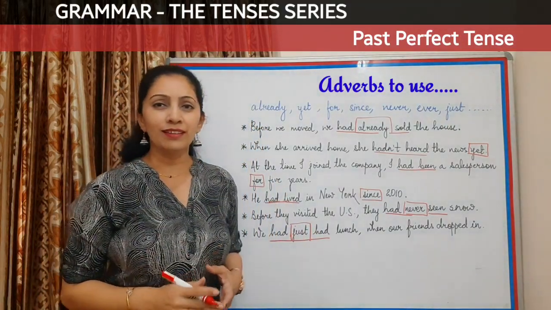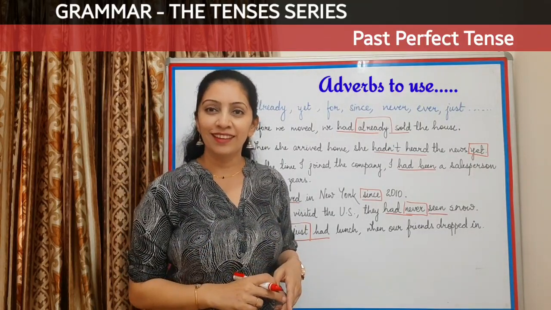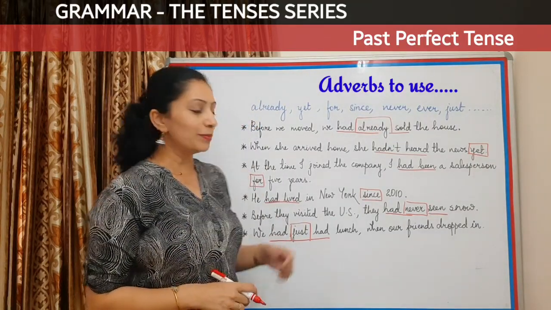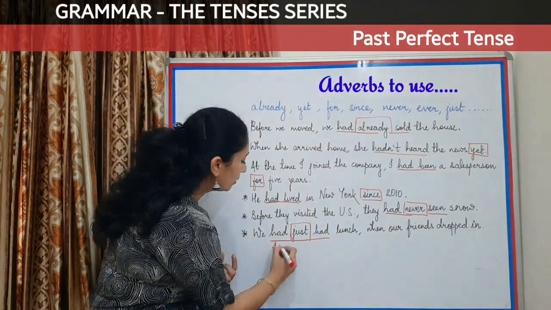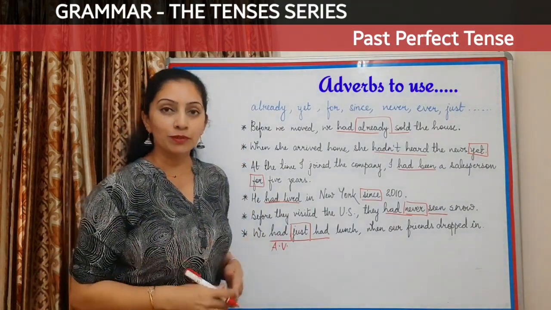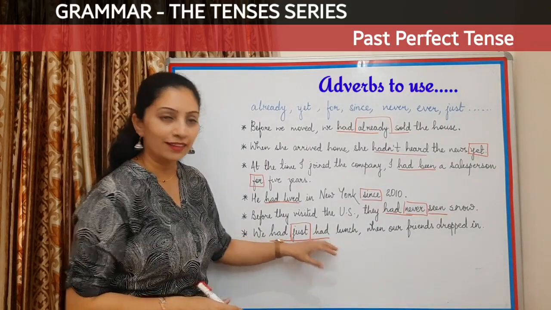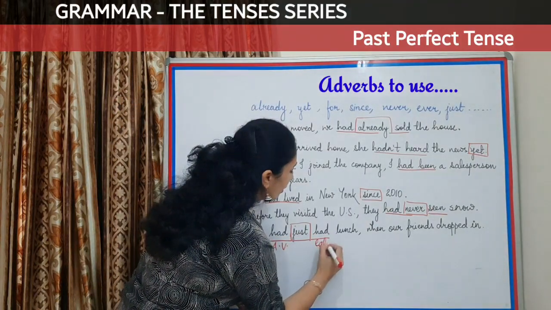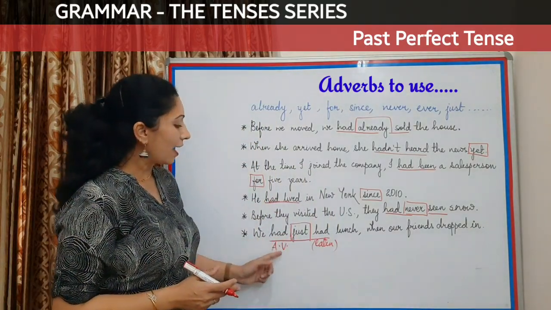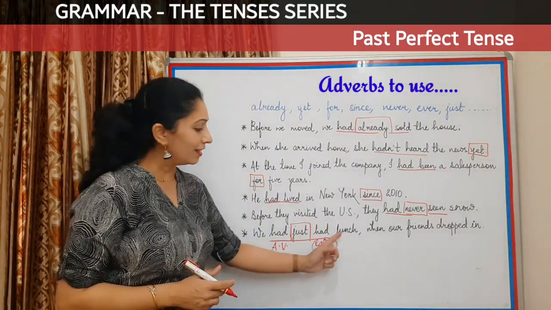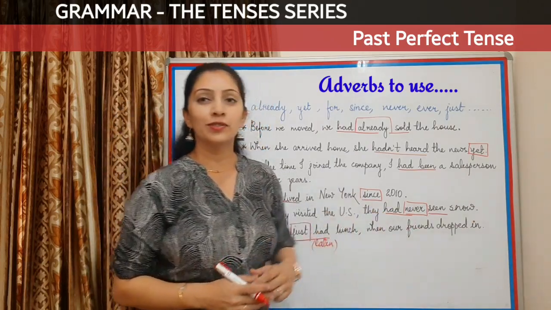Now you must be wondering, can we have two hads here? Yes, we can have two hads here because the first had works as an auxiliary verb as in past perfect tense, and the next had is another word for eaten. So I can also say we had just eaten lunch when our friends dropped in.